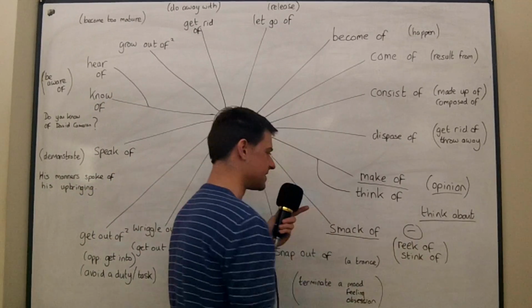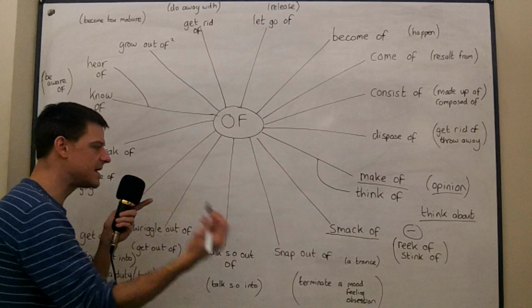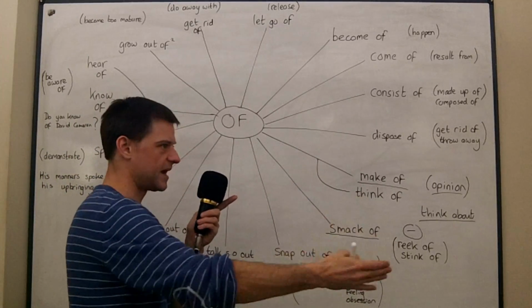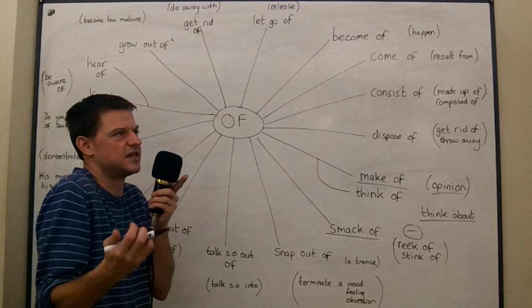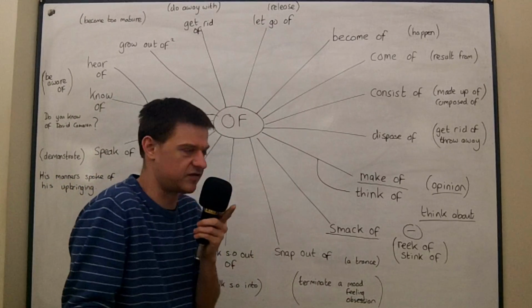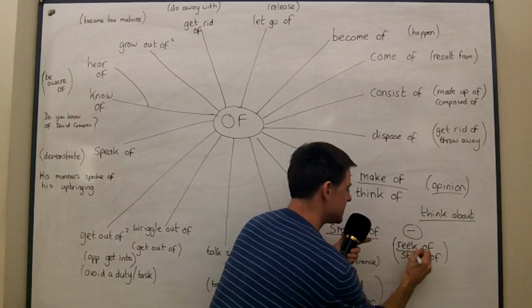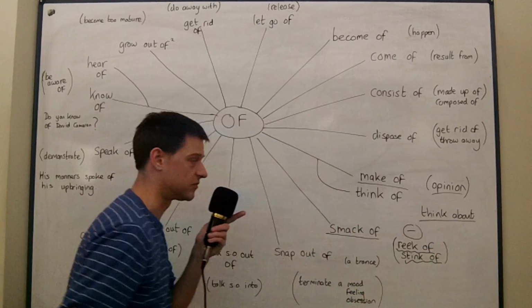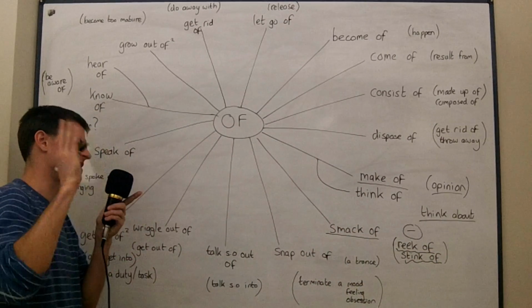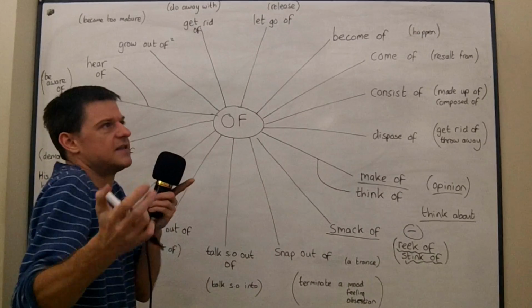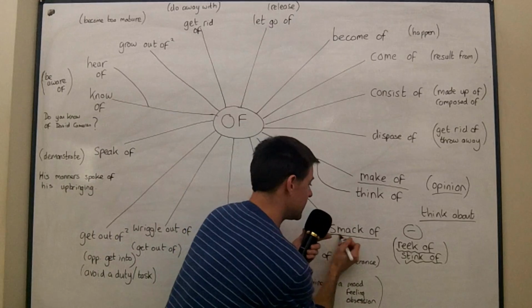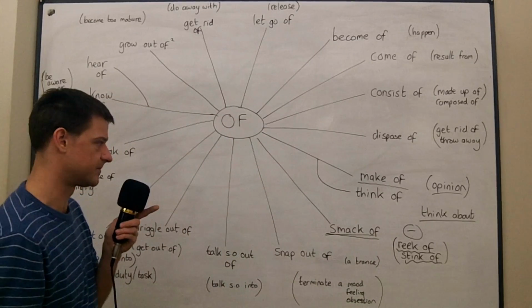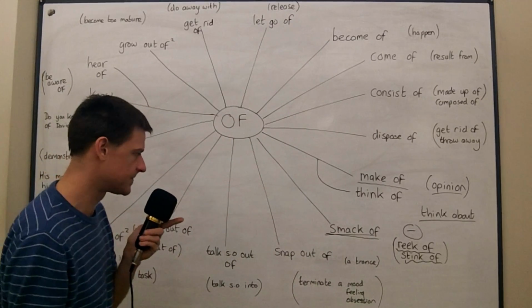It would always be negative, and you mean that it appears to be this way. If his behaviour smacks of jealousy, you're saying that his behaviour shows that he's jealous. It stinks of jealousy. It reeks of jealousy. Metaphorically, we could use these two words as well, and then we mean metaphorically it reeks of jealousy. You could say the election result reeks of corruption, or something like that. You could certainly say it smacks of corruption. Yeah, these actions smack of corruption.